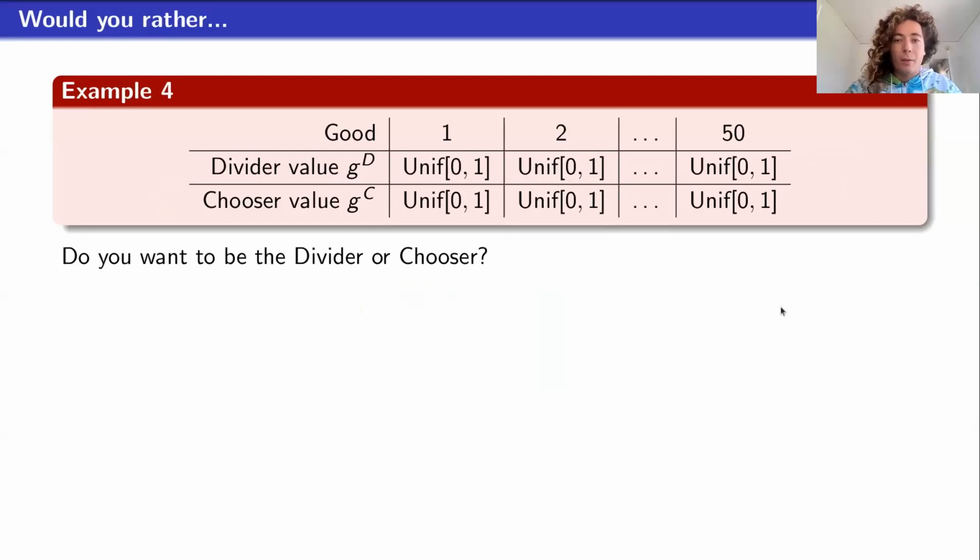Okay, so I promised you we're going to talk about whether it's better to be the divider or the chooser. And I think this is a really good toy problem to ask this question in. Say you're given 50 goods, and you know that the value of each player for each good is going to be independently drawn uniformly from 0 to 1. So this is 100 IID random variables here.